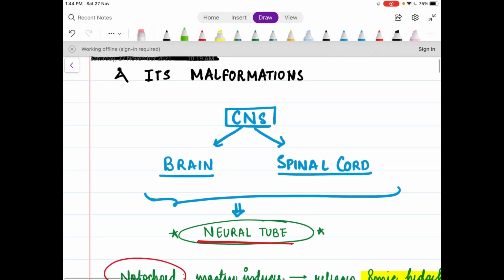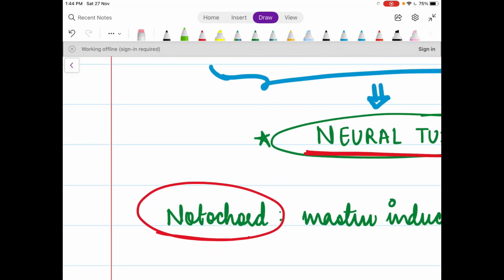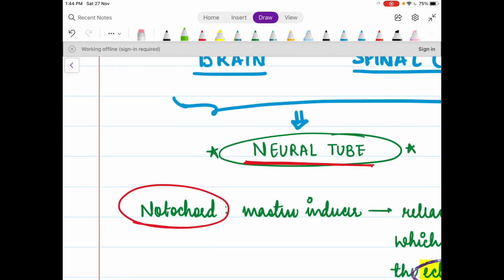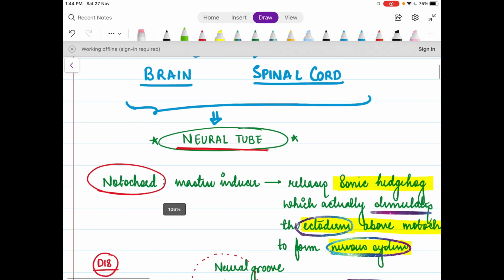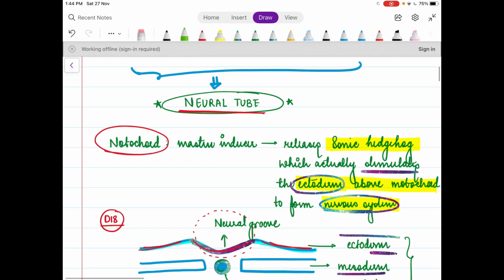Let's get into it. We are well aware of the term notochord. This notochord is a mesodermal structure which ultimately is responsible for the formation of the neural tube, because the notochord itself in the embryo is an organizer. It's a secondary organizer and is responsible for the formation of the neural tube. It is also known as a master inducer because it releases a signal. But what kind of signal? Let me tell you. It releases a sonic hedgehog signal, which stimulates the ectoderm above the notochord to form the nervous system. Let's see by the diagram.